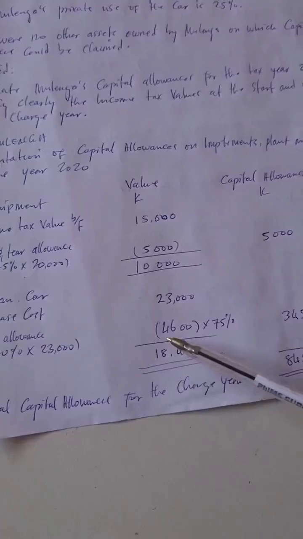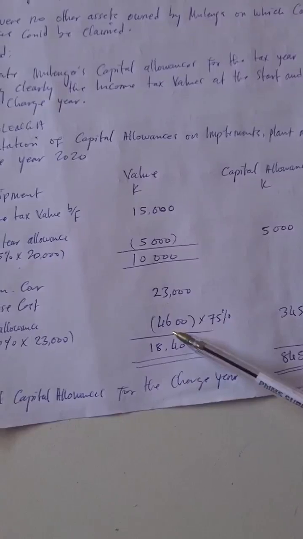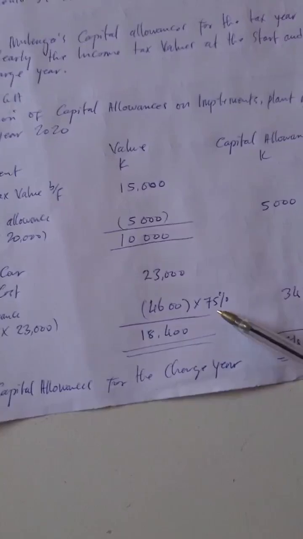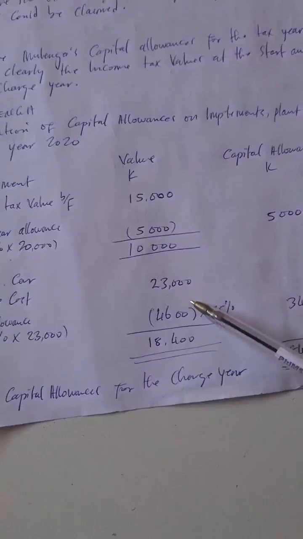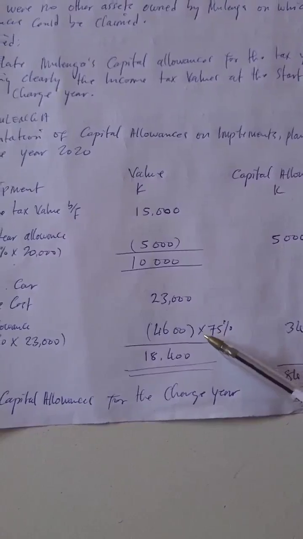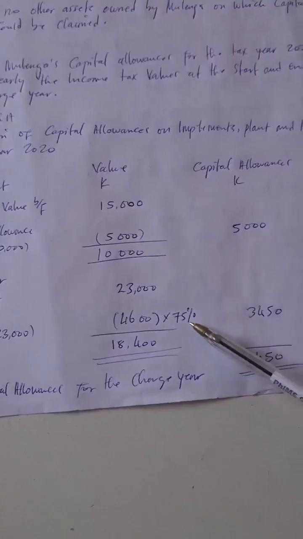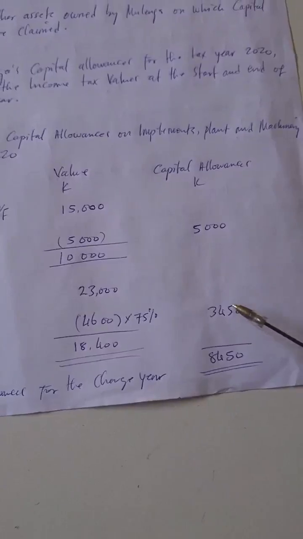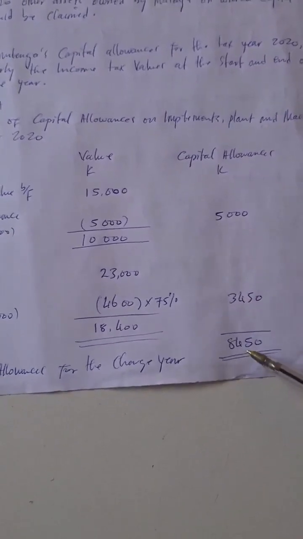So the value comes here. 4,600 was the capital allowance calculation. But here is the 75%, because it was agreed that this asset is used 75% for business purposes and 25% as a private vehicle. This is the reason we are multiplying again with 75% to come up with the actual capital allowance claimable. So this is the total capital allowance.